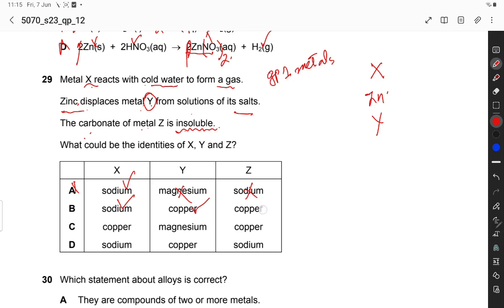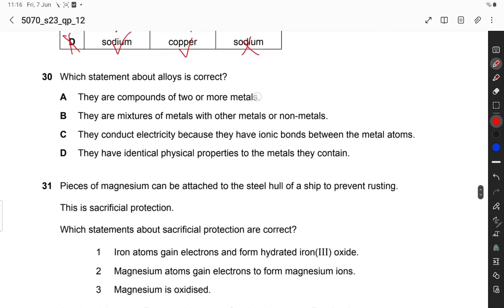Yes, copper carbonate is insoluble. So B option is the correct option. The others are incorrect, so B is the correct option for this question.